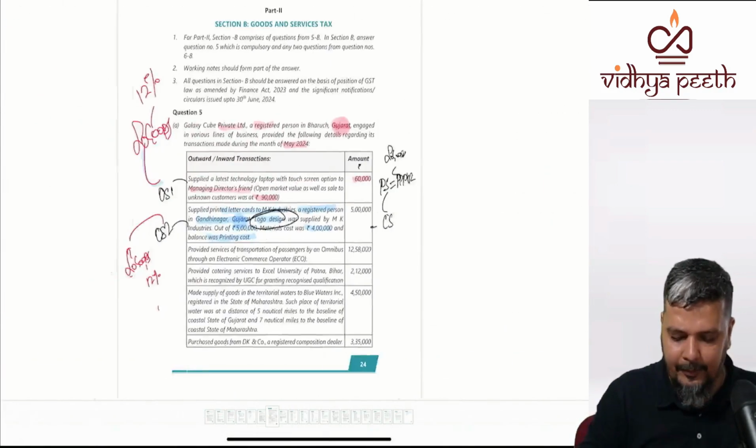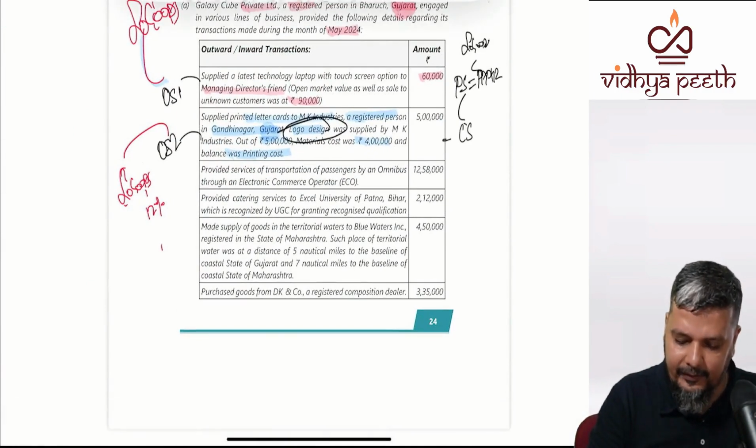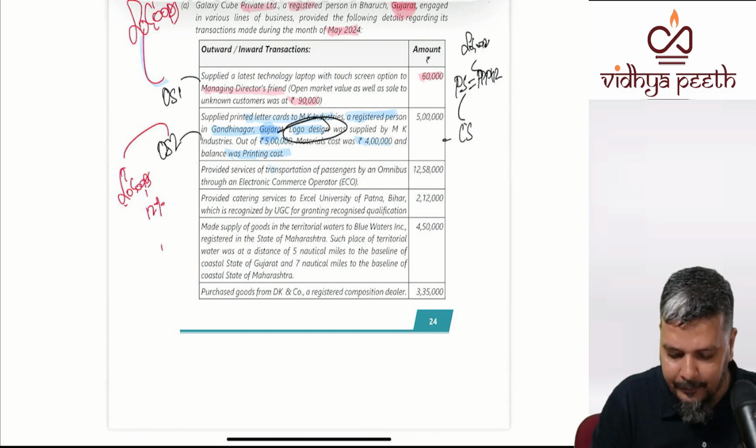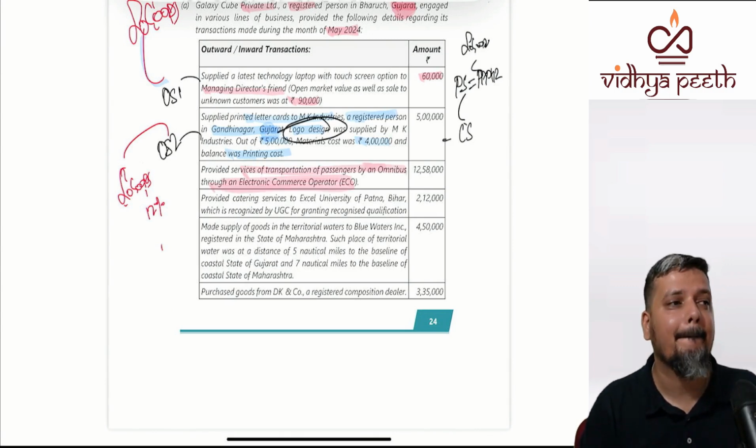Now, the next part. Next is the provided transportation of passenger services by an omnibus.